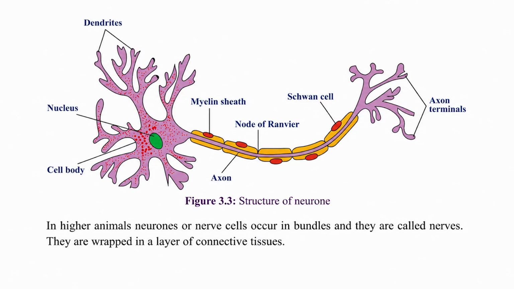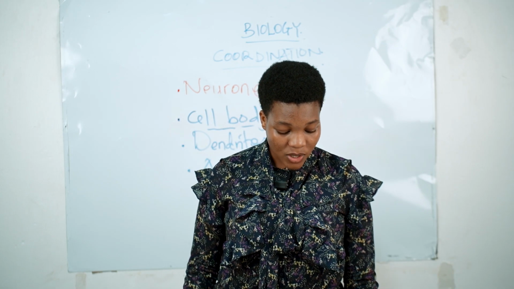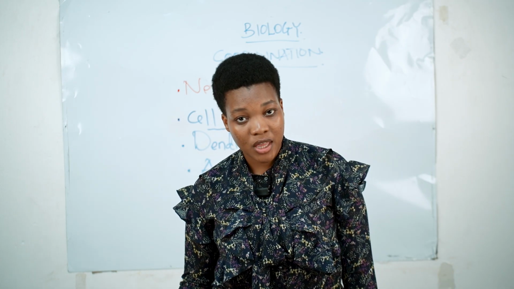And this axon, it is highly extended. Yani ni ndefu, unakuta ni ndefu sana. Apart from the axon, there are other features or structures which are present in the axon. The very first structure that is present in the axon is the myelin sheath.